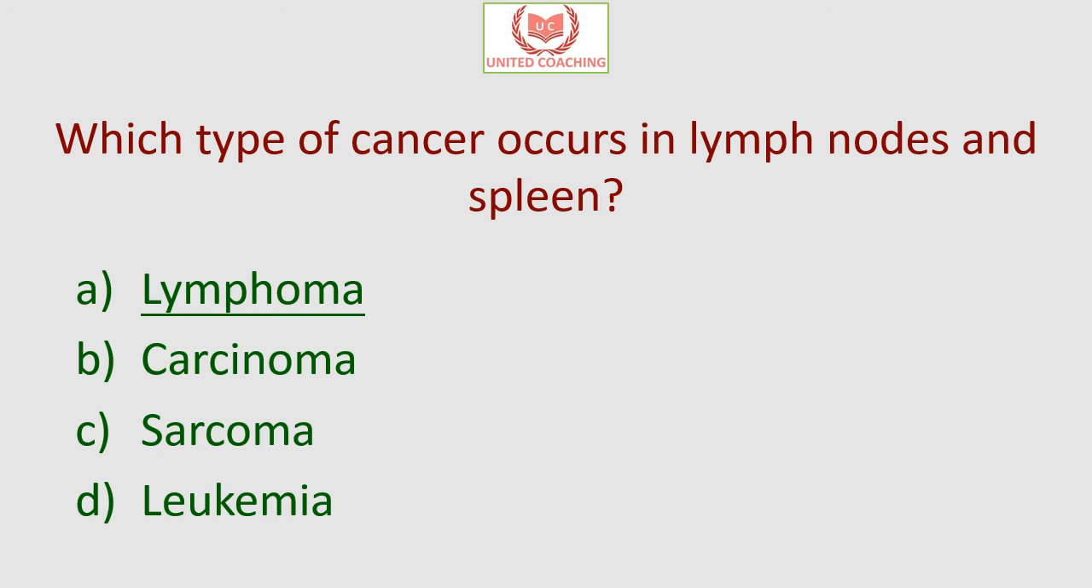and carcinoma is the cancer that starts in the skin or the tissues that line other organs, and sarcoma is the cancer of connective tissues such as muscle, cartilage, blood vessels, etc. And leukemia is the cancer of bone marrow which creates blood cells. So here the answer for the cancer of lymph nodes and spleen is lymphoma.